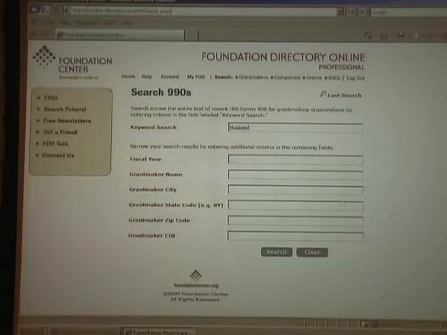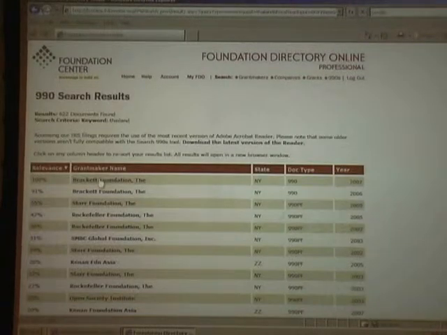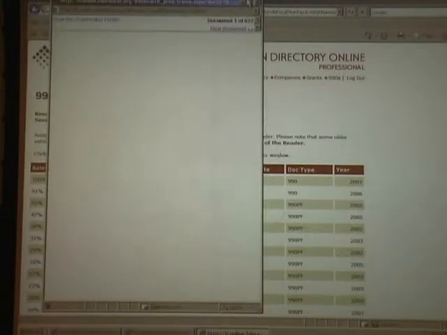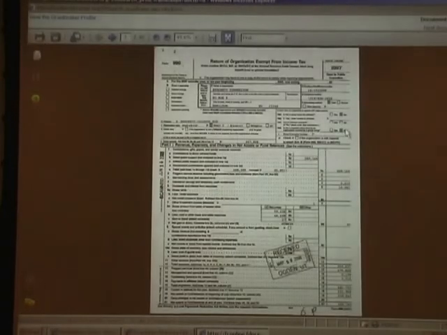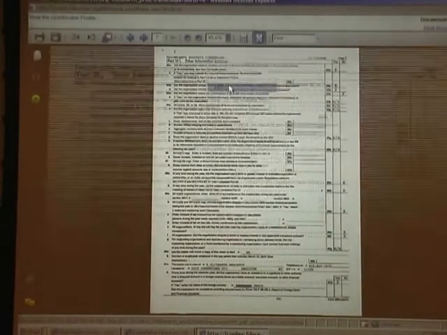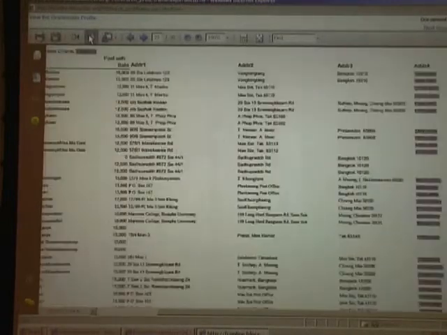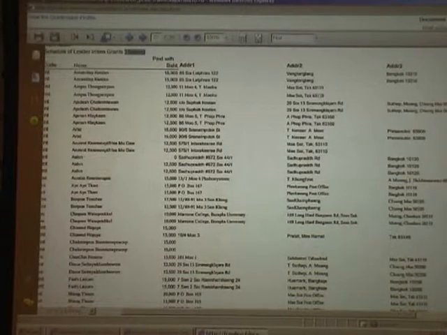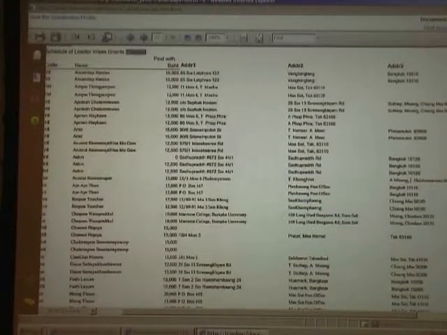So again, if we just type in the term Thailand in the keyword search and enter search here, and then just open up one of these tax returns, it's going to open up this tax return and then jump us down to where that term occurs. And you can just click on the next button here to go down, and here you're going to get to the grants listing. So this is a grants listing of grants given to organizations in Thailand, and then you can read up on those.